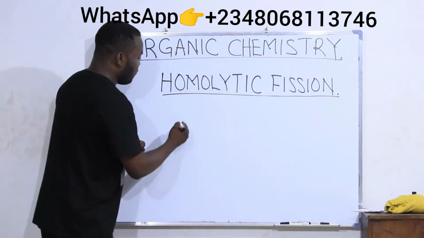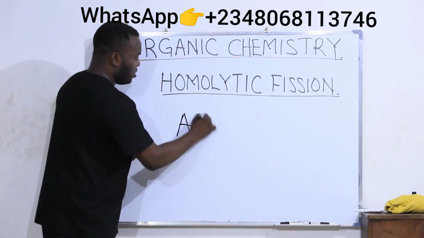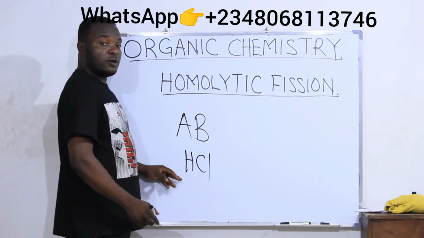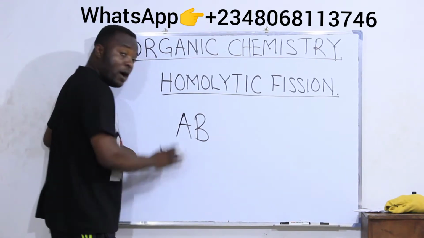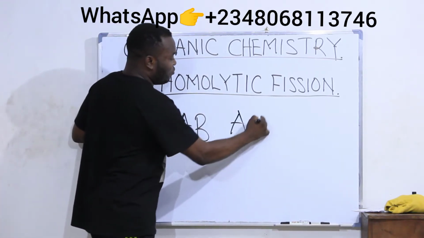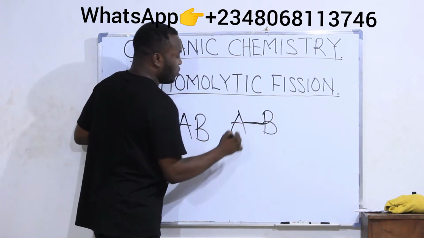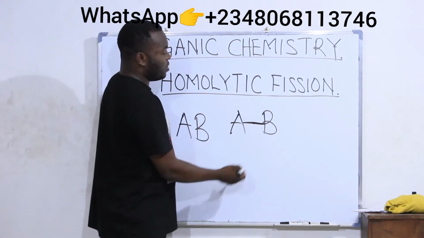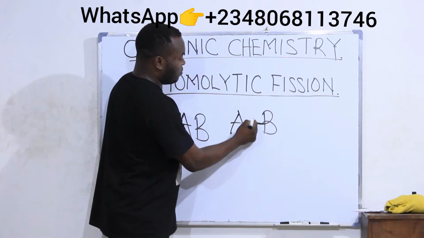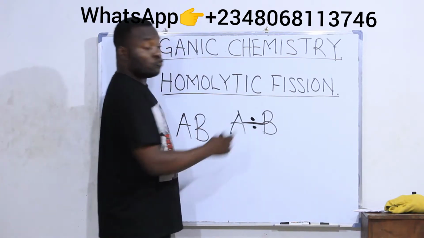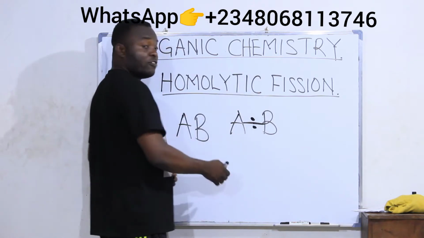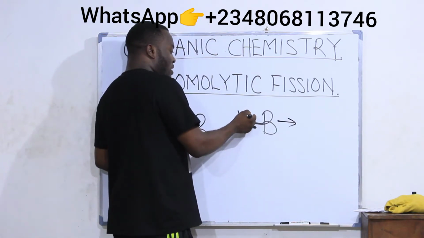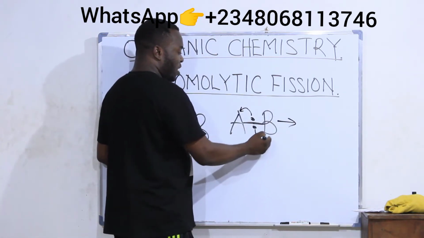For instance, if I have A and B as a compound, just like you can have hydrogen chloride, there is a bond that connects or holds A and B together. This bond between A and B contains two electrons. A bond is formed using two electrons. Now, if I want to break this bond into two, after breaking it, I will give one electron to A, and give the other electron to B.